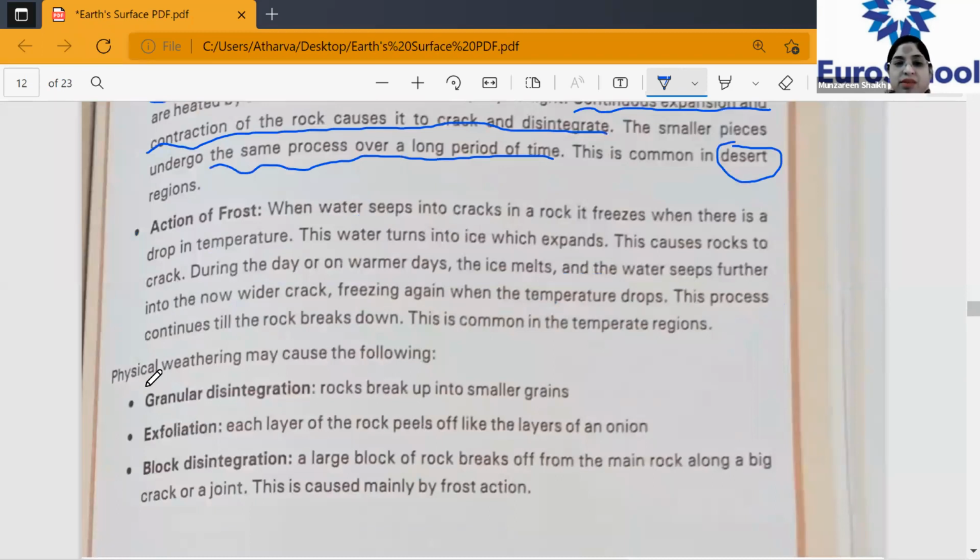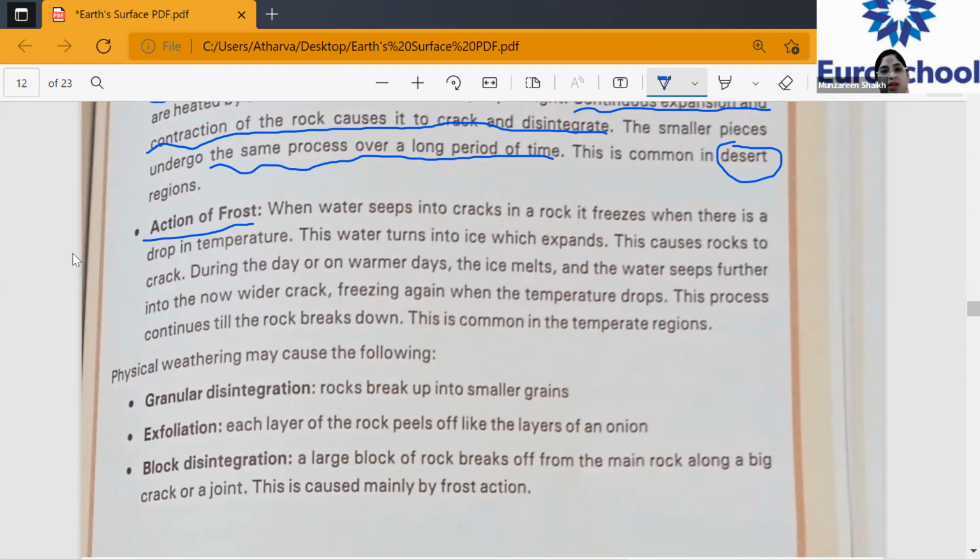Number two, the second reason is action of frost. Please underline this: action of frost. Now let us understand what happens. When water seeps into the cracks in a rock, it freezes when there is a drop in the temperature. This water turns into ice, which expands and causes the rocks to crack. On warmer days, the ice melts and the water seeps further into the wider crack, freezing again when the temperature drops. This process continues until the rock breaks down completely. This is common usually in the temperate region.